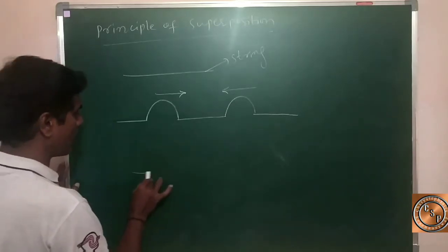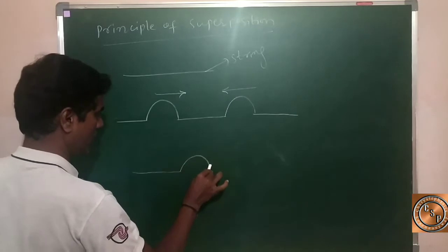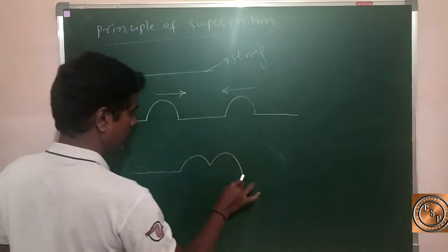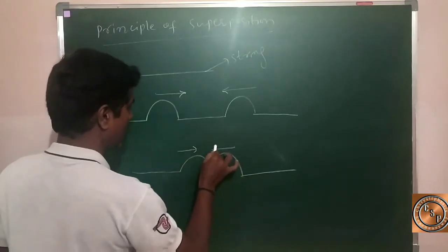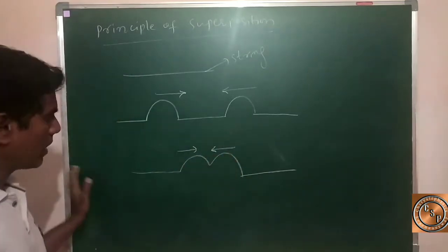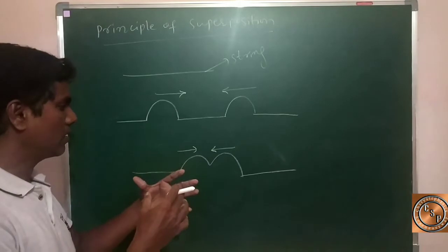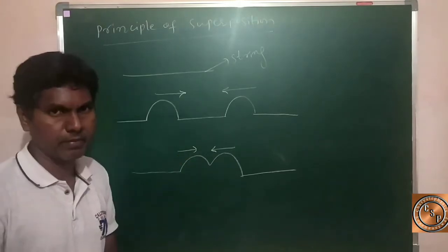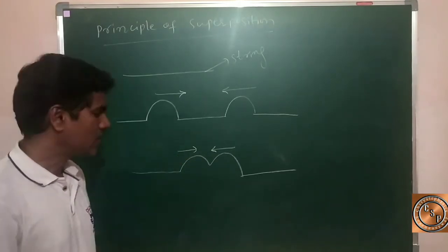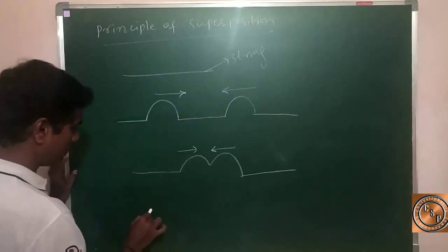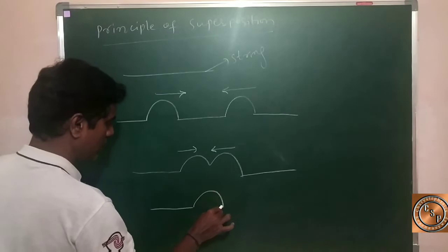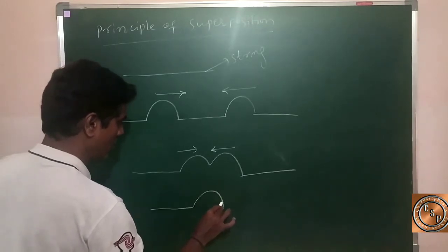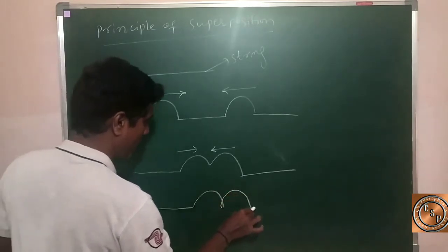Now after some time, the two waves meet at the same time, right?